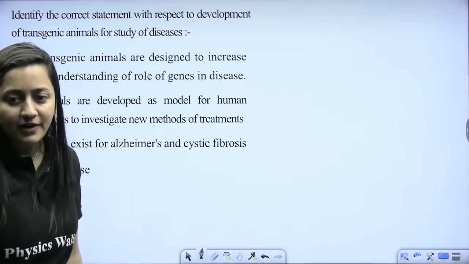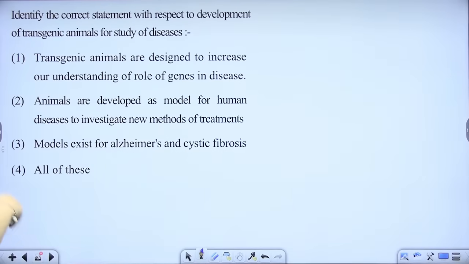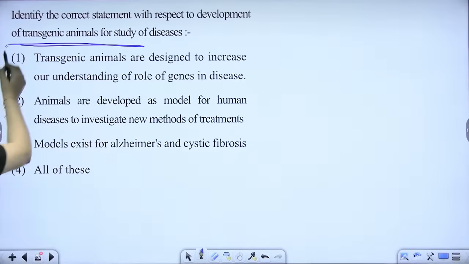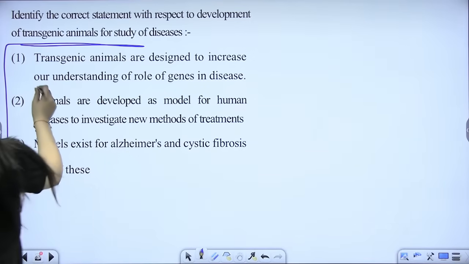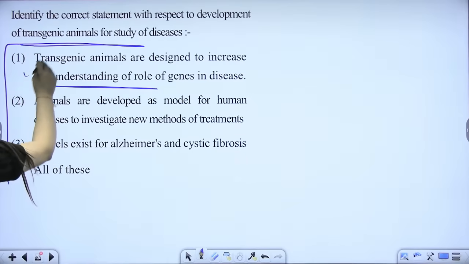Next part. Identify the correct statement with respect to the development of transgenic animals for the study of disease. Quickly read it. Transgenic animals are designed to increase our understanding of the role of genes in disease. True that.